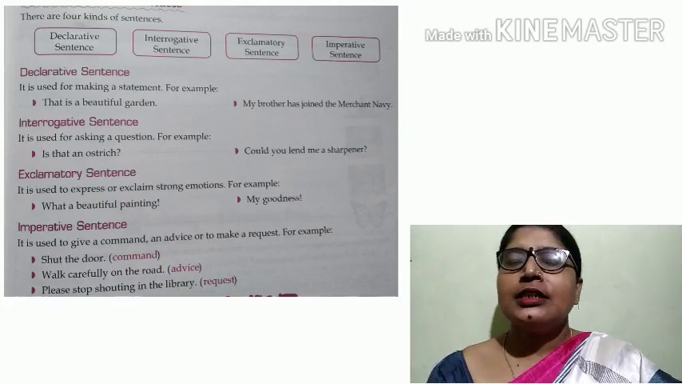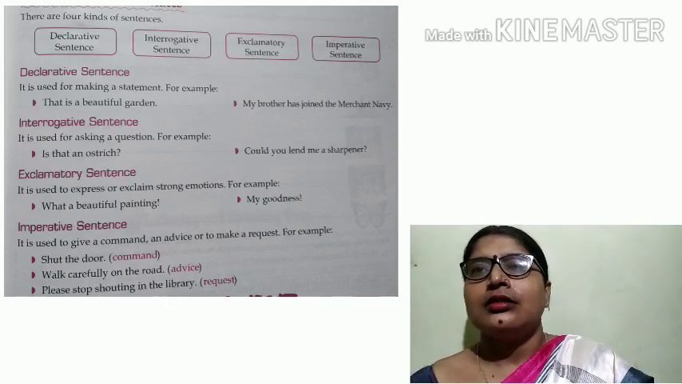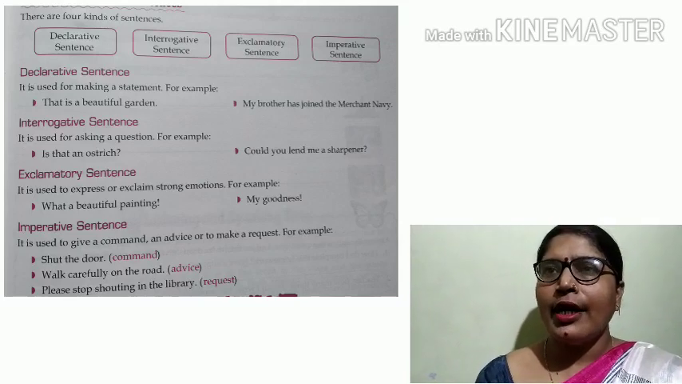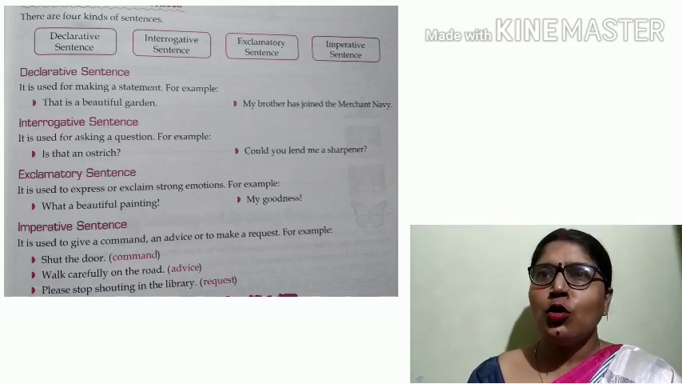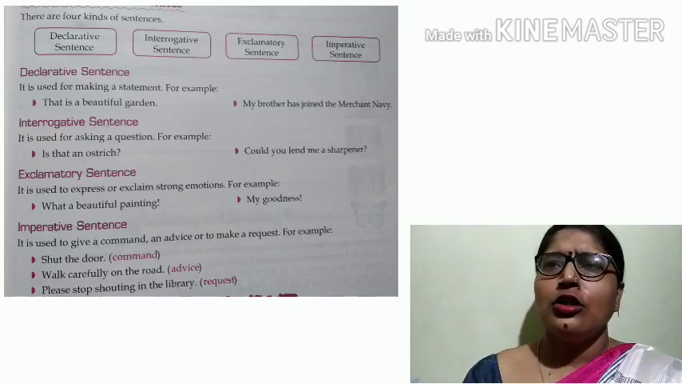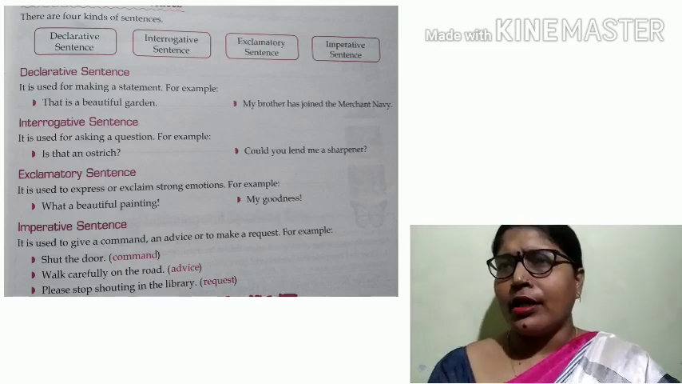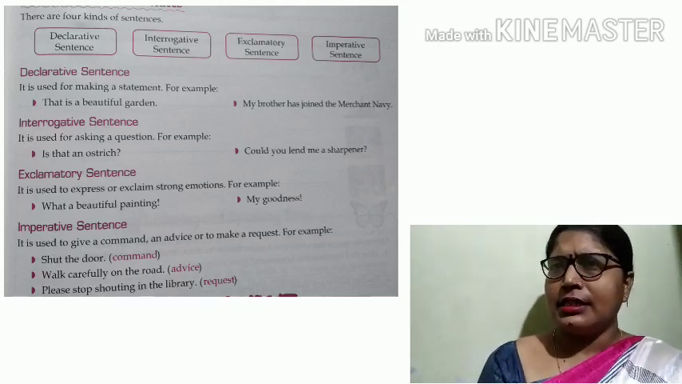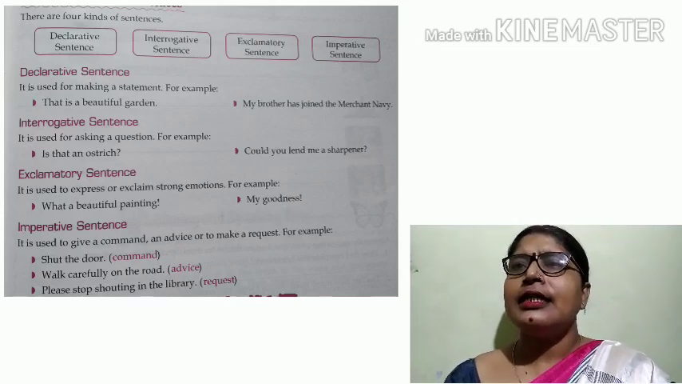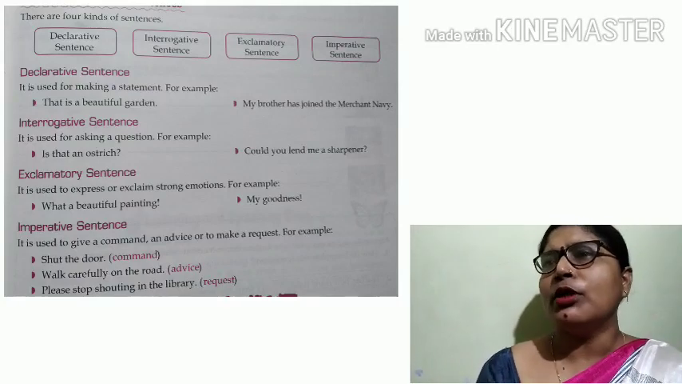Yes no questions begin with auxiliary verb. Suppose if you say, have you done your homework? Do you go to school? Such sentences are yes no questions. And when you say, what are you doing? Where do you live? Such sentences are WH word questions. The interrogative sentences are of 2 kinds, yes no question and WH word question.